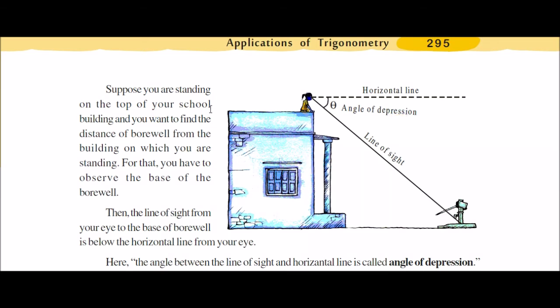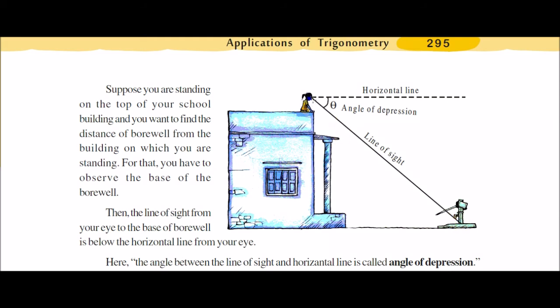See here, suppose you are standing on the top of your school building. This is the school building. You are standing on the top of your school building. At some distance there is a borewell. This is a borewell. So you want to find the distance of the borewell from the school building, where you are standing on that school building. So for that, we have to observe the base of the borewell.